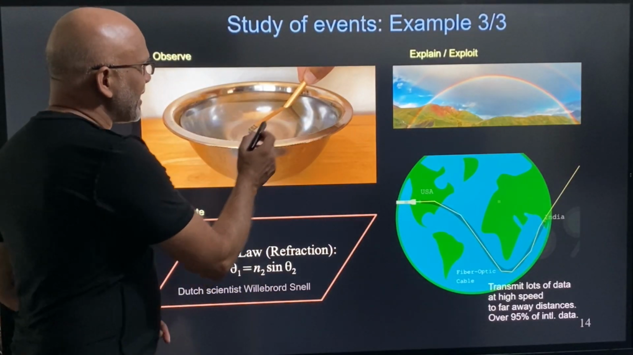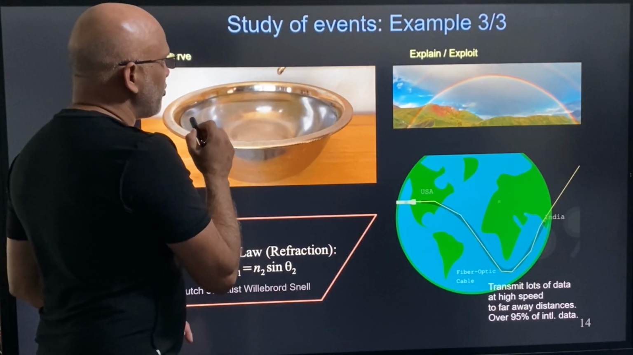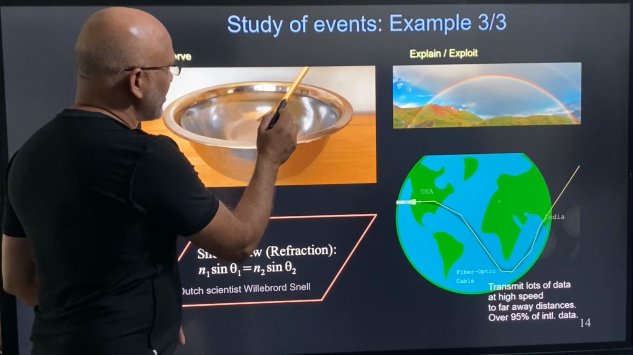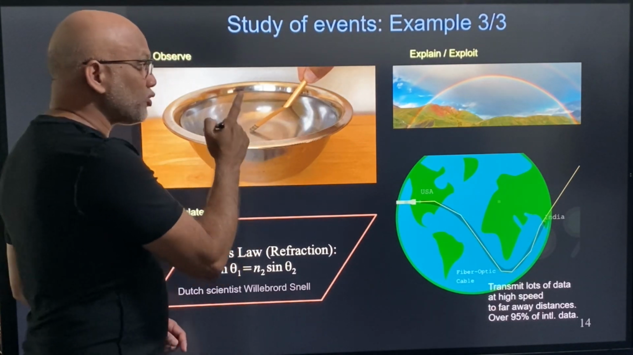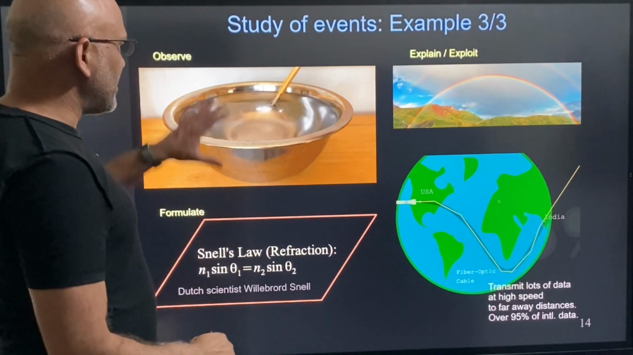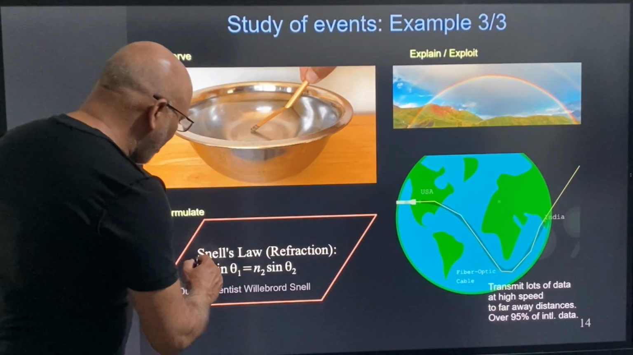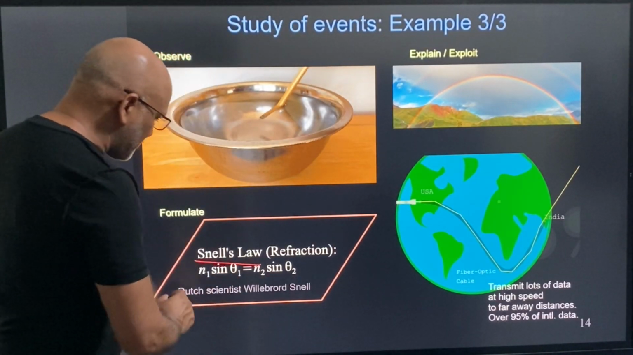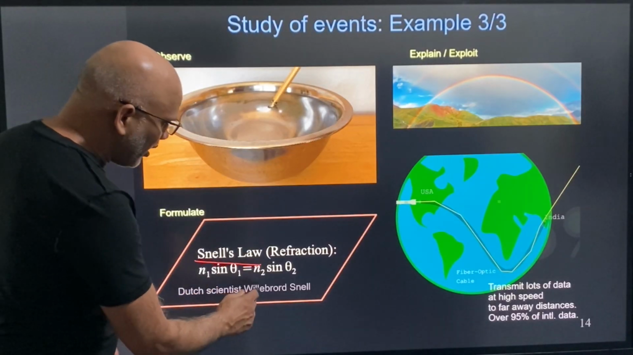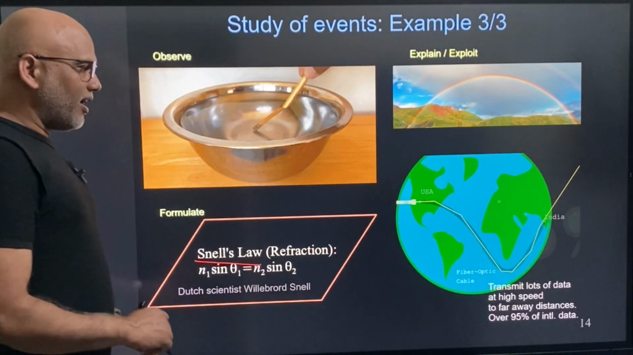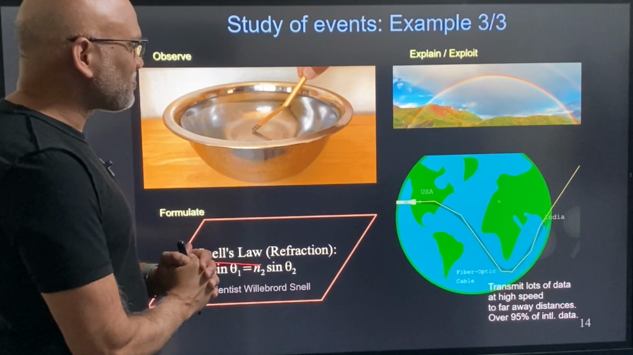I've tried to mimic that here. I have a pencil, I dip it in the water, and when I dip it, as you can see, the pencil looks bent, although the pencil itself is not bent. So this is called refraction, and there is a law for that, Snell's law. So this is after a Dutch scientist, Willebrord Snell. Sorry if I mispronounce that.